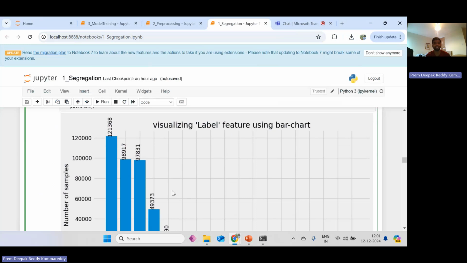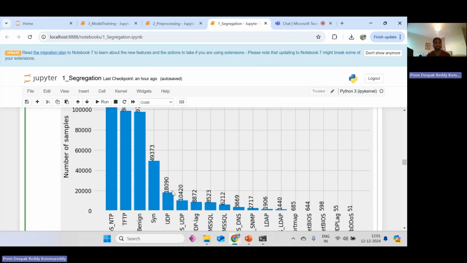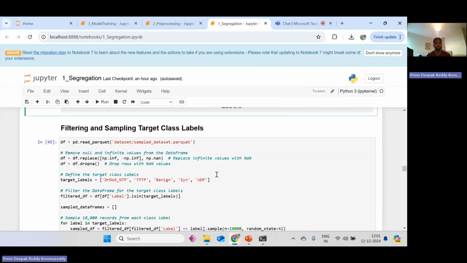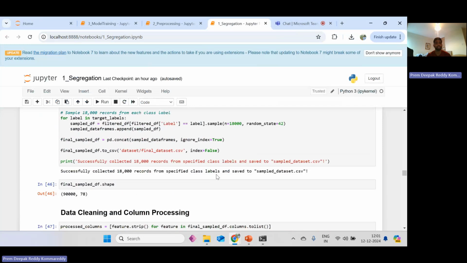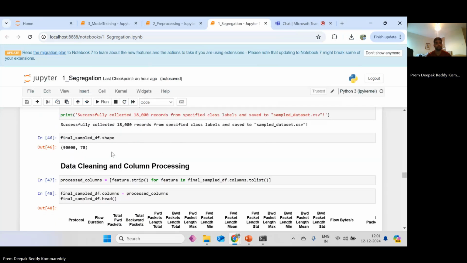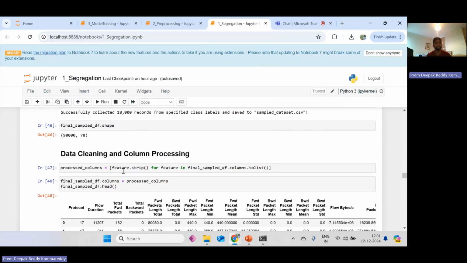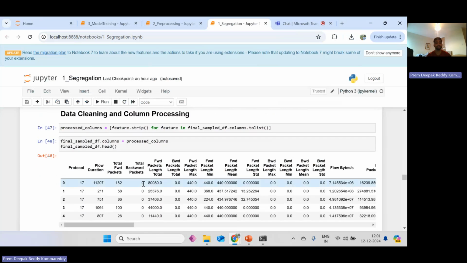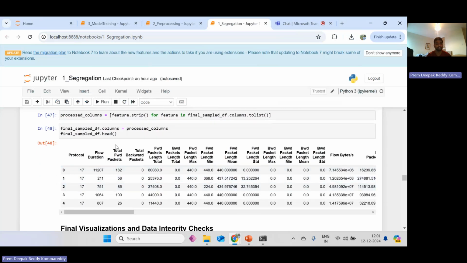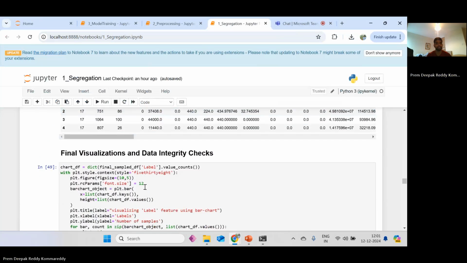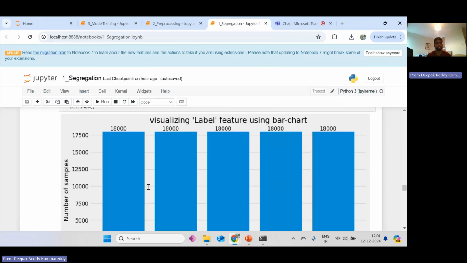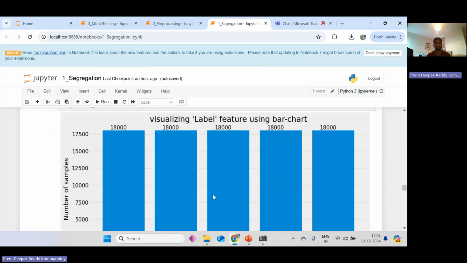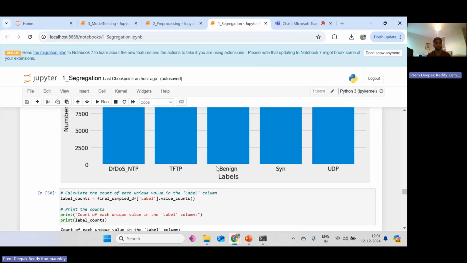Here we are visualizing the label feature using the bar chart. As we can see, we are filtering and targeting the sample class labels. This is the sample of the data set, and here we can see the final sample data set. This is the final visualization and data integrity checks. Out of these files, we are taking 18,000 records.